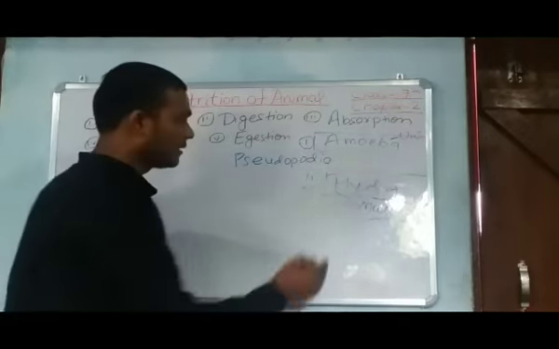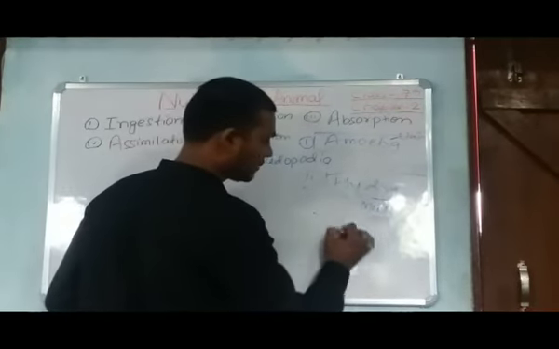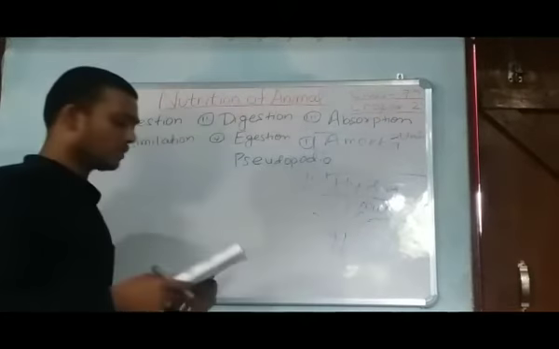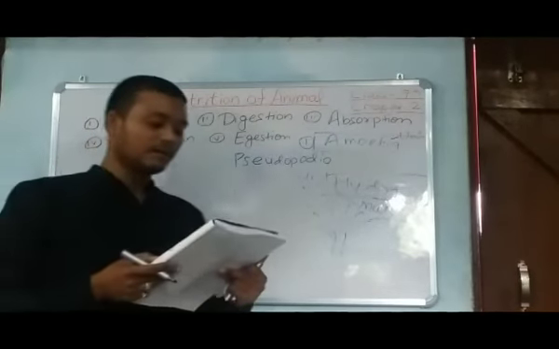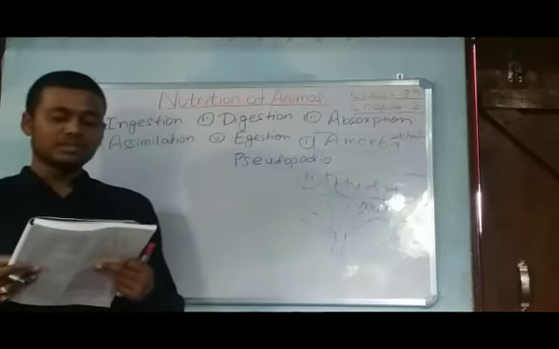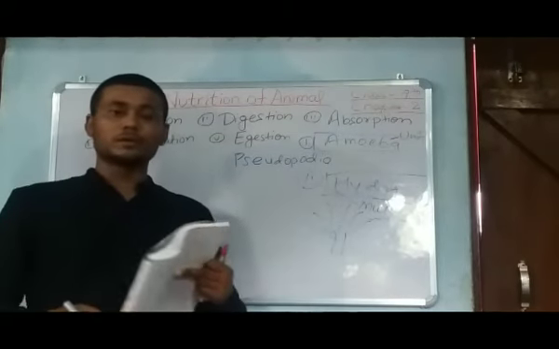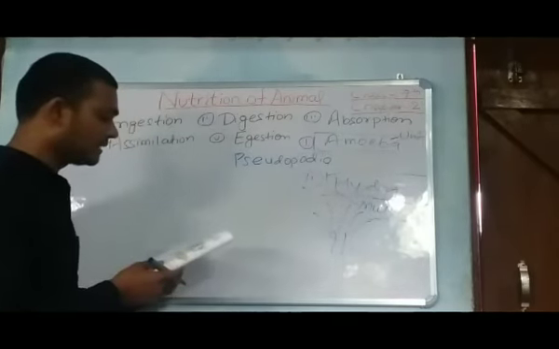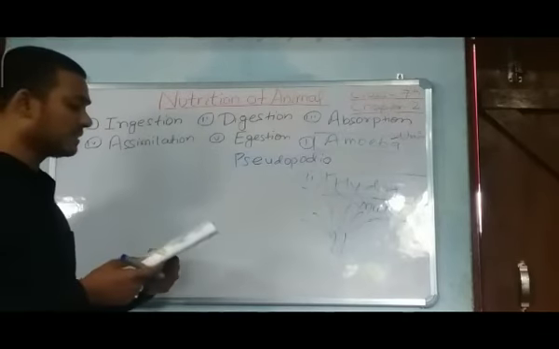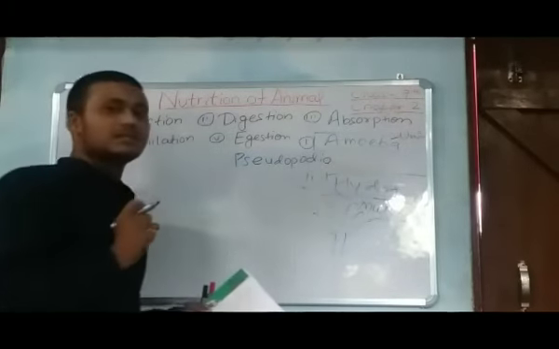So hydra has multiple hands, we can say, around its mouth, which are used for ingestion of food. With the help of these tentacles, they take the food.